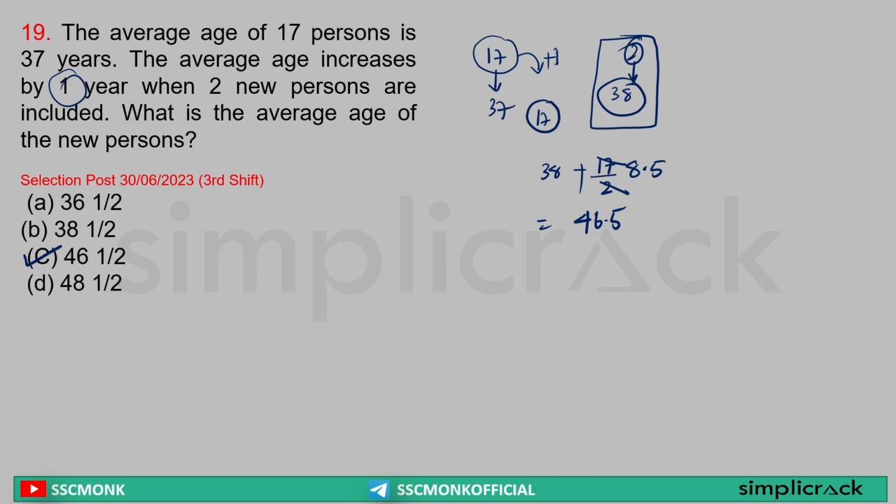Clear? Or you can say it, sir, 38 was one person's average. So 38 into 2 is equal to 76 plus, sir, 17 was increased by these 17 guys. So it will be 76 plus 17 is equal to 93, divided by 2 will get me 46.5 as the average. Clear? Every way you can solve it.